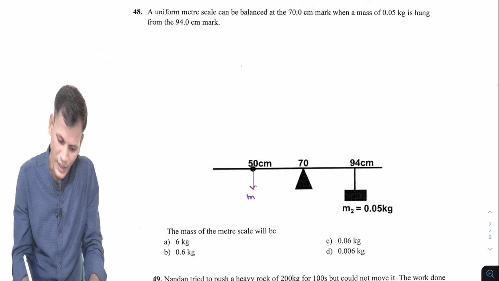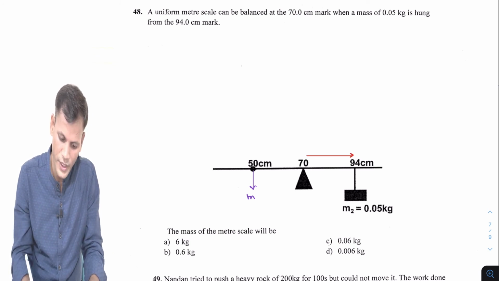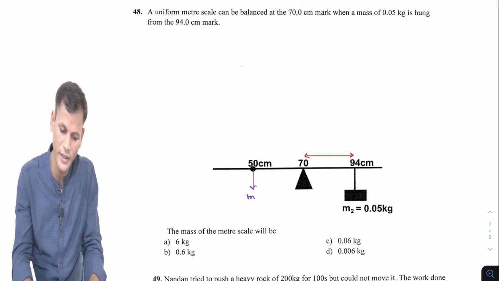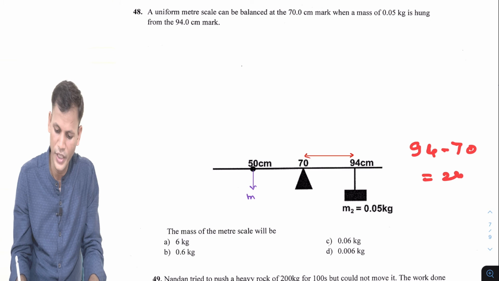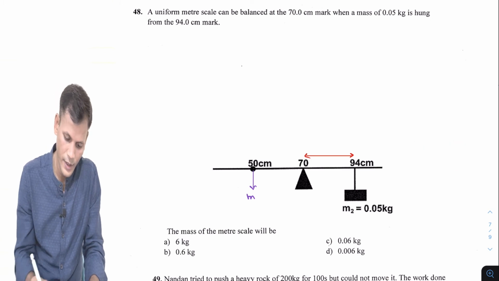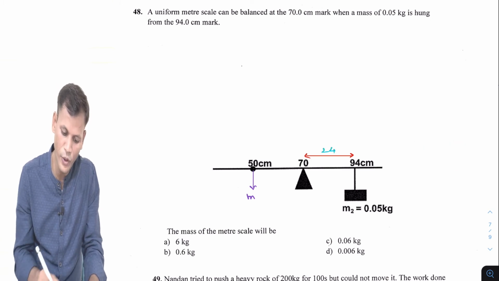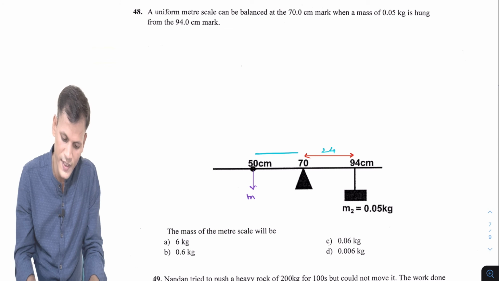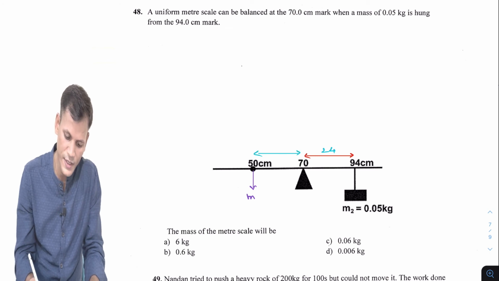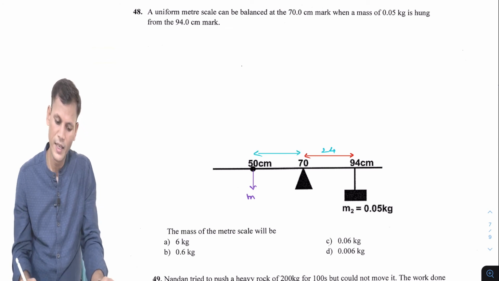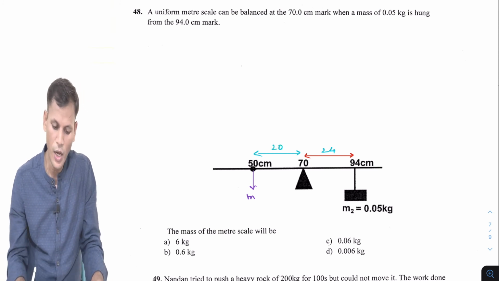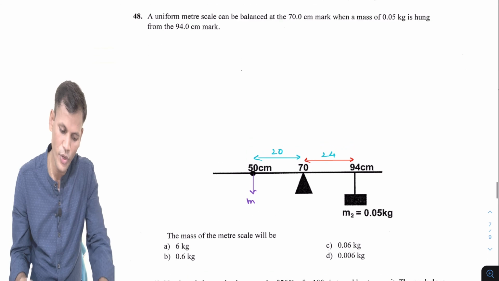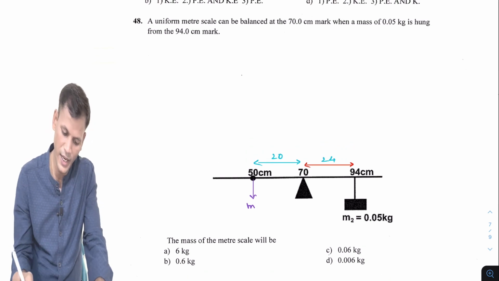So this distance will be what? 94 minus 70, it will be 24. Okay, so this distance is 24, and what about this distance? This distance will be 70 minus 50, that is 20 centimeter. Now clockwise moment is equal to anti-clockwise moment, that we can apply.